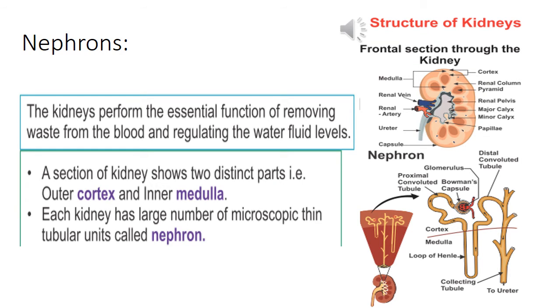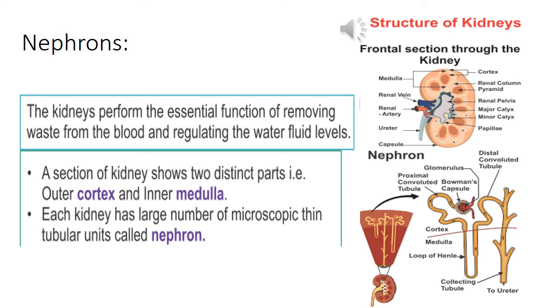Each kidney contains a large number of coiled tubes called nephrons. These nephrons act as filters. When the blood reaches the two kidneys, it contains both useful and harmful substances, right? The useful substances are absorbed back into the blood. The nephrons act as filters and remove the harmful substances like urea, waste salt, etc. from the blood. Waste products dissolved in water are removed from the kidneys in the form of urine.